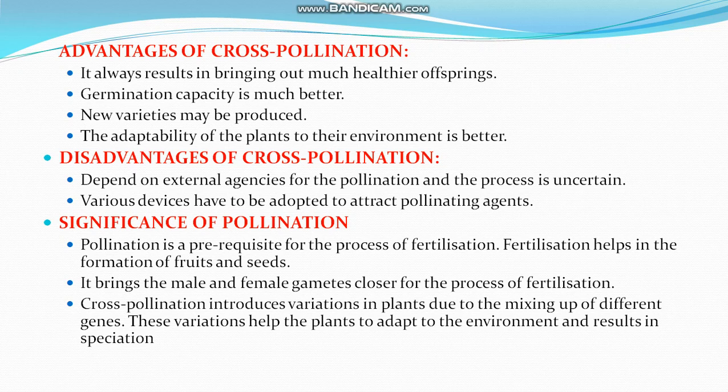Let us now discuss the significance of pollination. Pollination is a prerequisite for the process of fertilization. Fertilization helps in the formation of the fruit and seed. Second significance, it brings the male and female gametes closer for the process of fertilization. Third significance, cross pollination introduces variation in plants due to the mixing of different genes. This variation helps the plants to adapt to the environment and results in speciation. This is an important 3 mark question.